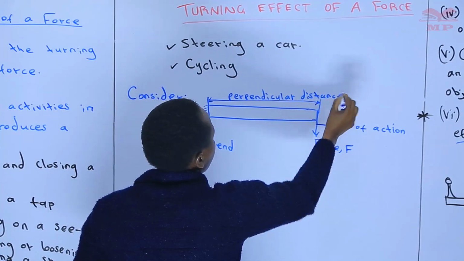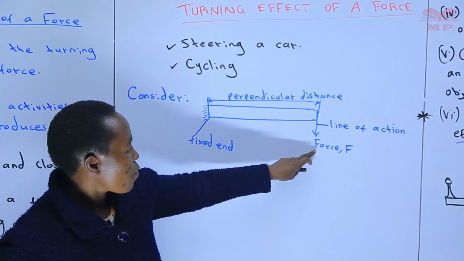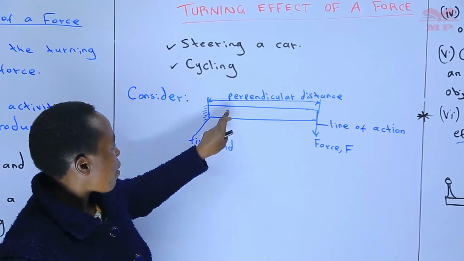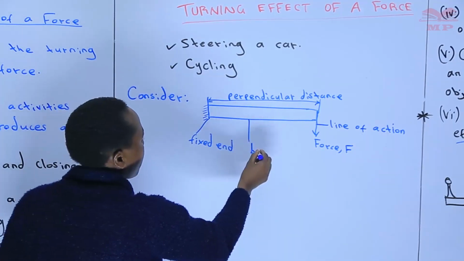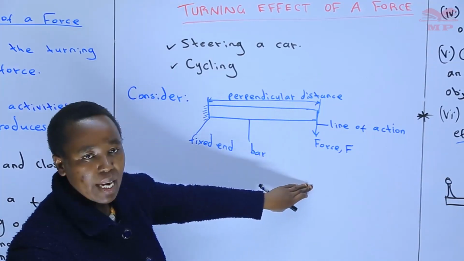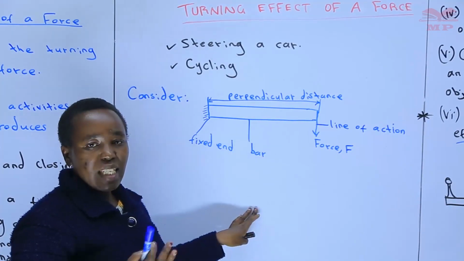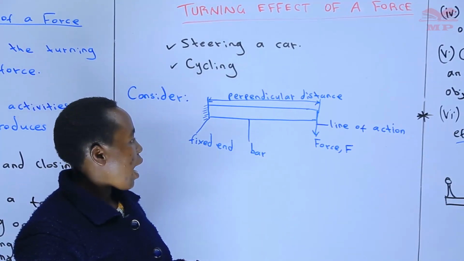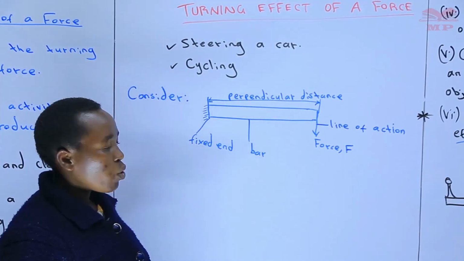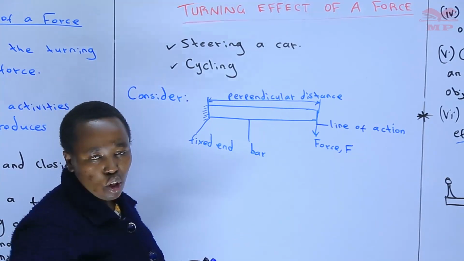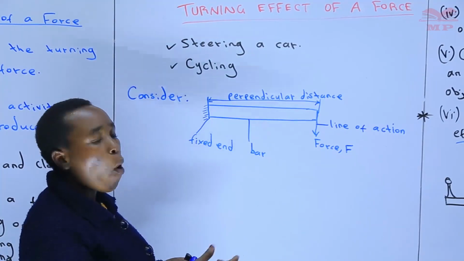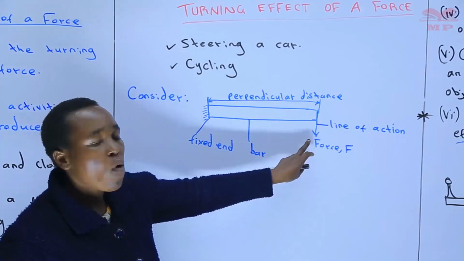Perpendicular distance. Now, when we apply more force, this bar here will turn more. The more the force being applied, the more the turning. Just like when you want to open a door and you apply very little force compared to another time where you apply a lot of force, when will the door open more? It is when you apply more force.